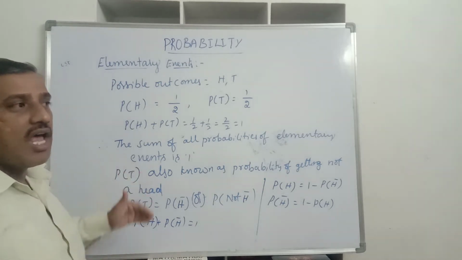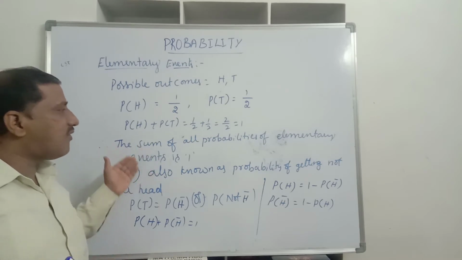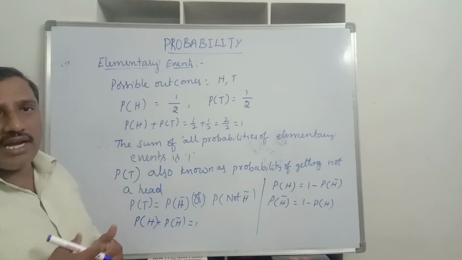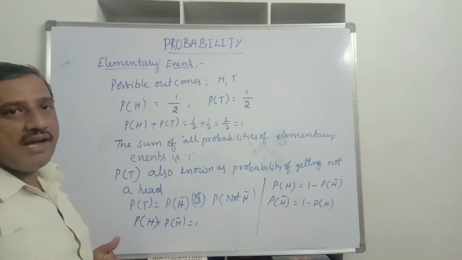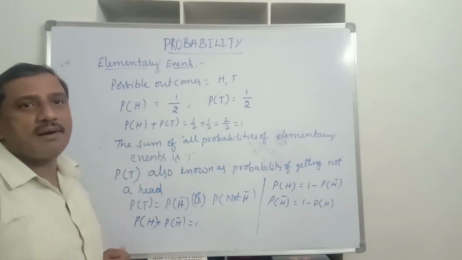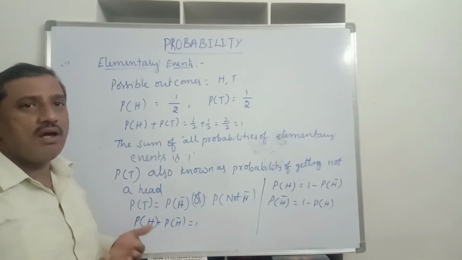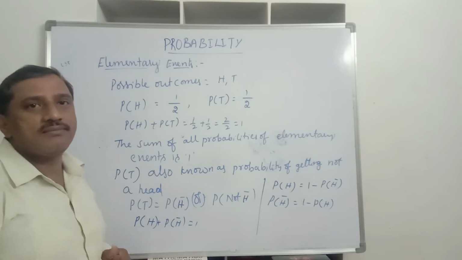So the sum of the probabilities of all elementary events is 1. If you know any one event out of the 2, we can find the other event's probability by subtracting the known probability from 1. Is it clear, children?